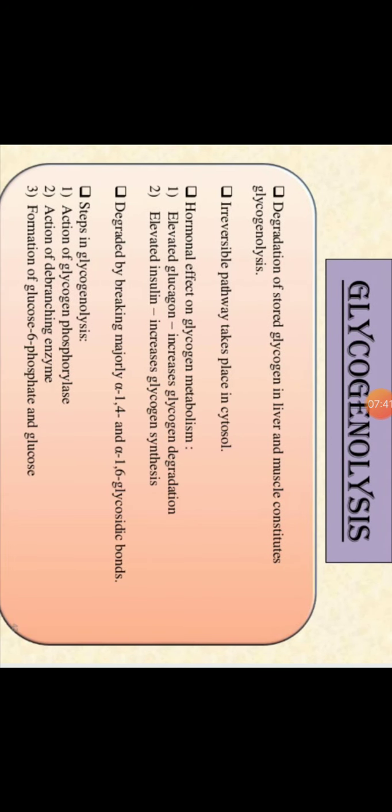Now glycogenolysis, what is the need of degradation of this glycogen? Suppose we are fasting, and we don't get glucose or the necessary energy source in our body. So our body needs the energy, our body needs the glucose.